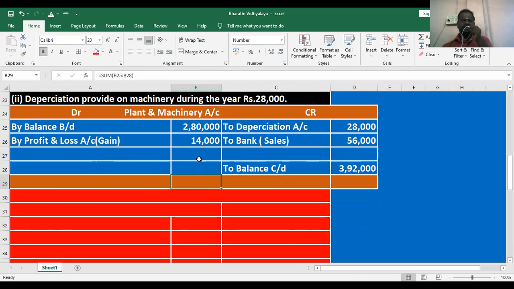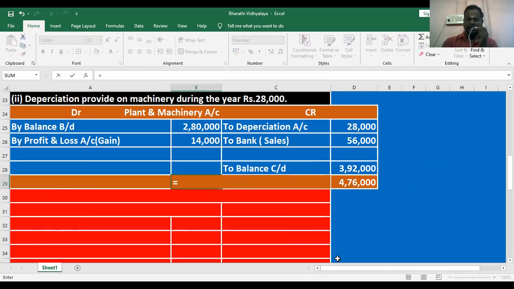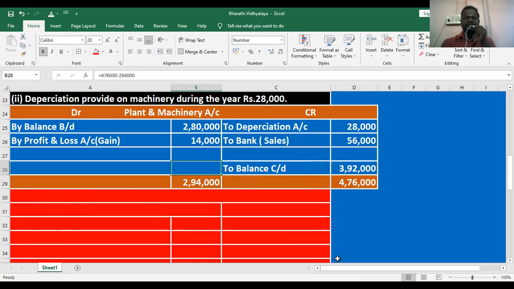What is the total debit? Here 2 lakh 80,000, here 14,000, here 28,000, 56,000, 3 lakh 98,000. Here we calculate the total of asset and total of liabilities, the total of debit and total of credit. What is the total of debit? So 2 lakh 80,000 plus 14,000, 2 lakh 94,000. What is the balance? Very simple.